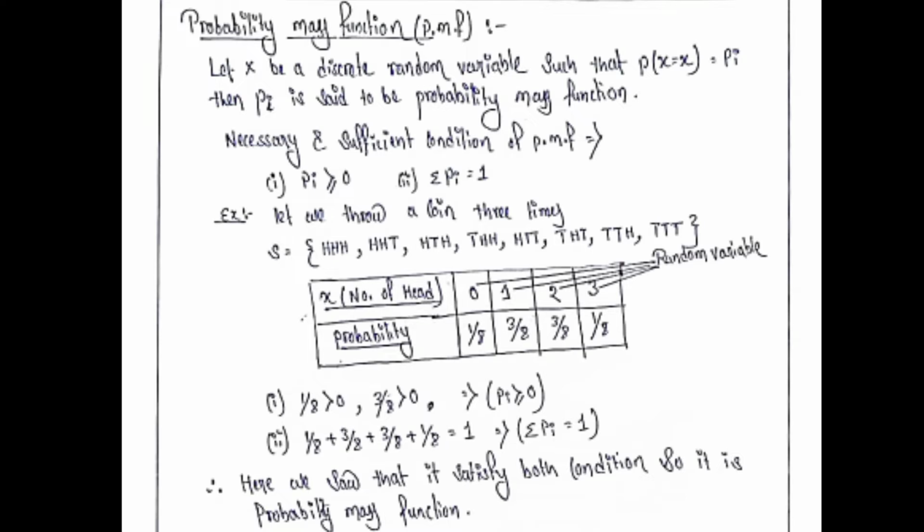So the first condition is satisfied. In the second, the summation of pi must be equal to 1. If we add 1 by 8 plus 3 by 8 plus 3 by 8 plus 1 by 8, it equals 1, and the second condition is also satisfied. So we can say that for this random variable x, the probability of x is a probability mass function.